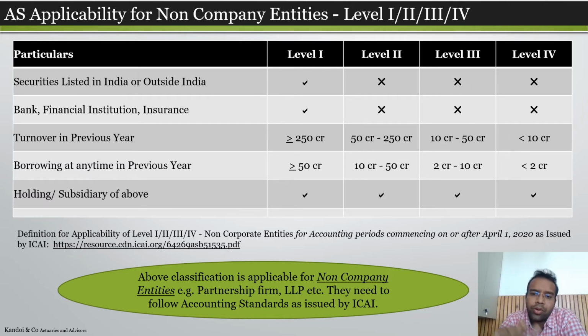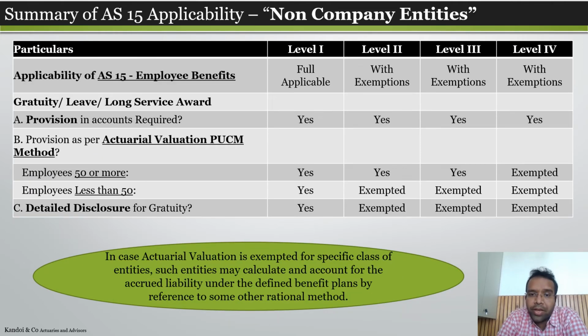Now why is it important to discuss the accounting standards published by ICAI and those published by MCA? Because there is a key difference. In the accounting standards published by ICAI, for AS 15 applicability, they have given one more criterion for relaxation, based on the employee count of less than 50 and more than 50.